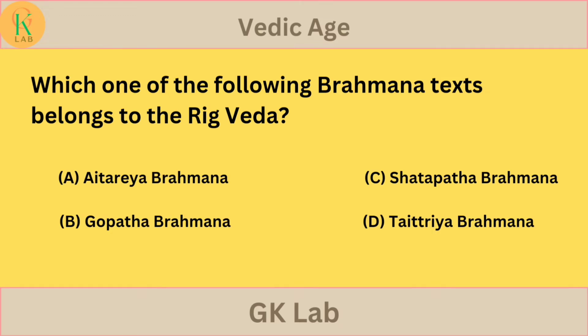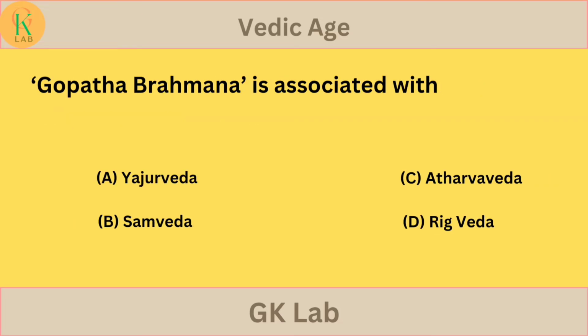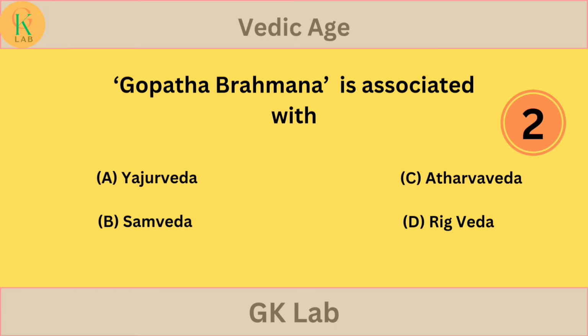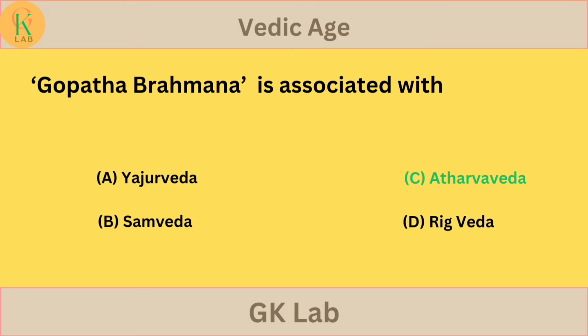Your answer is... The correct answer is option A, Aitareya Brahmana. Gopatha Brahmana is associated with option A, Yajurveda, option B, Samveda, option C, Atharva Veda, option D, Rig Veda. Your answer is... the correct answer is option C, Atharva Veda.